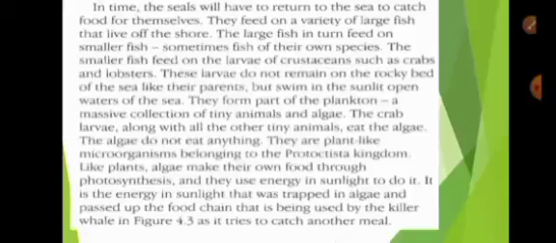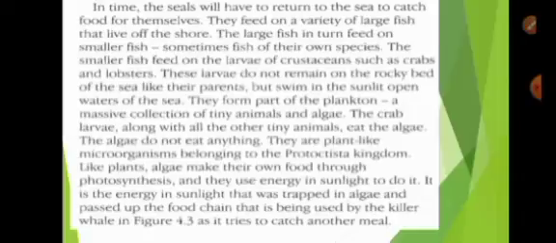They feed on a variety of large fish that live off the shore. The large fish in turn feed on smaller fish, sometimes fish of their own species. The smaller fish feed on the larvae of crustaceans such as crabs and lobsters. These larvae do not remain on the rocky bed of the sea like their parents, but swim in the sunlit open waters of the sea. They form part of the plankton, a massive collection of tiny animals and algae.